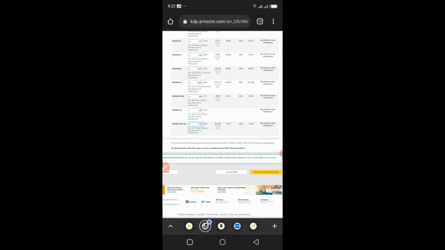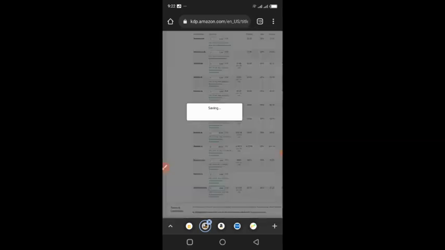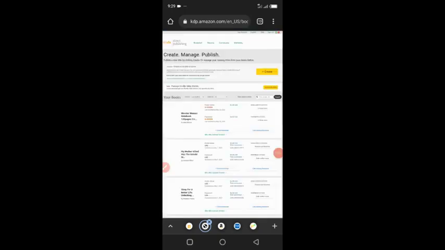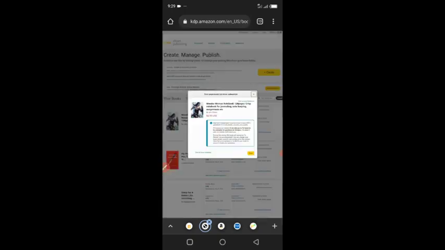So once you're done, you can just click publish your paperback, and once that is done, you're going to see a pop-up message that says this has been published. So this is very simple. Once this is published, you will receive a notification. When it says saved successfully, you will see this pop-up that says this 120 page notebook for journaling has been submitted. You can see it right here where it says your paperback has been submitted, and then they will say you should give them up to 72 hours to be available for purchase on Amazon.